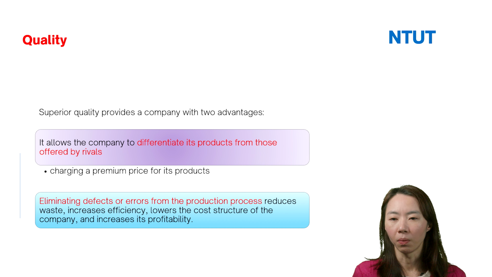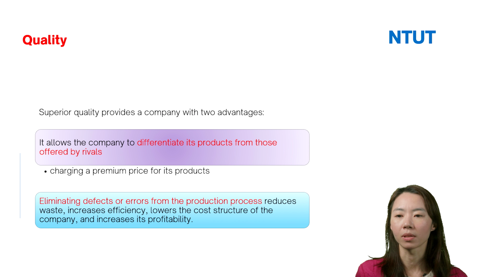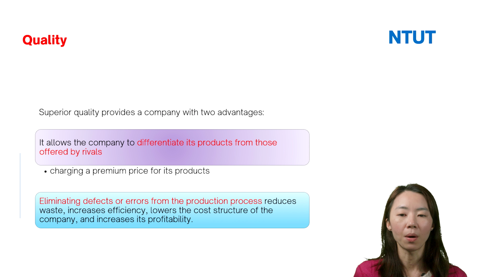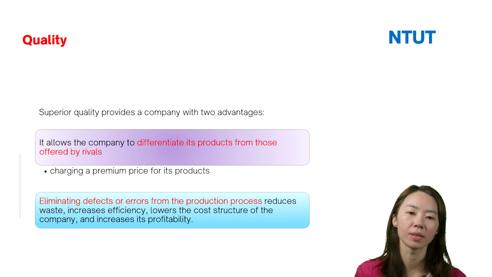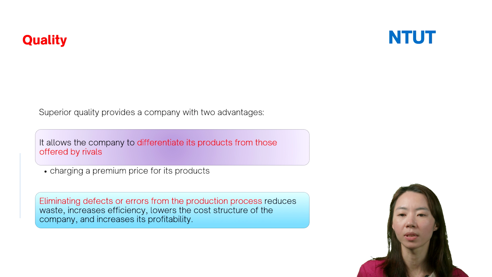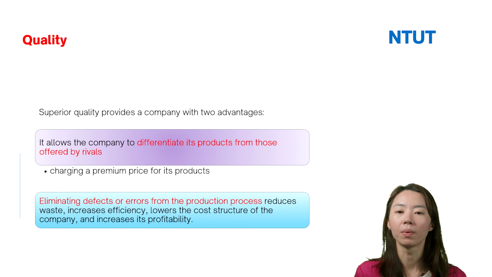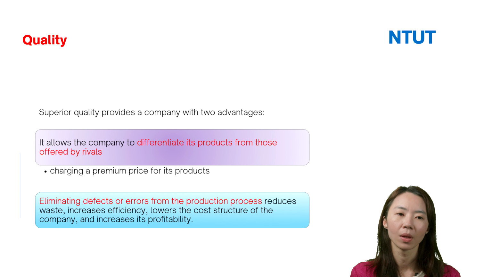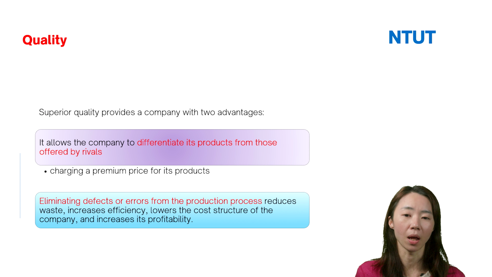And then the other one: higher quality means it limits the defects or errors in the production process. So this can reduce the waste, increase the efficiency, lower the cost structure of the company, and then increase its profitability. Because these firms' products have higher quality, they have fewer defects or errors in the production process, right?